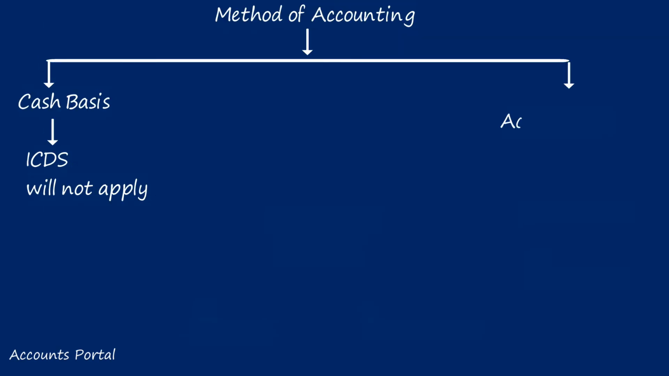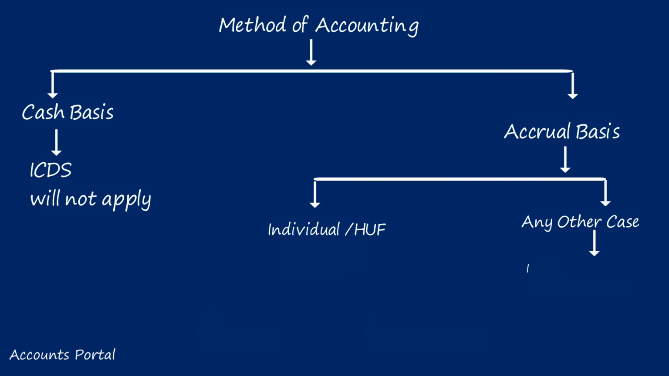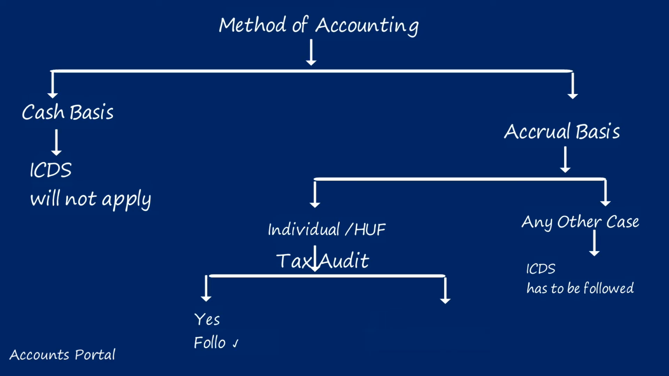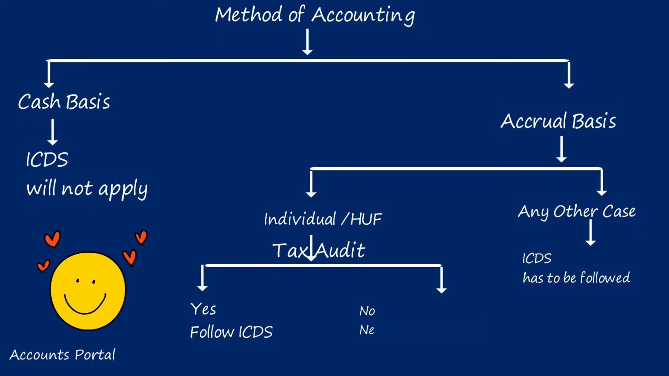For accrual basis, the assessees are divided into individual or HUF, and any other case. Any other case, for example company, firm, LLP, AOP, BOI: ICDS has to be followed. If you are an individual or a HUF earning PGBP income on accrual basis, then we will check whether you are a tax audit case in the current financial year under section 44AB. If yes, you have to follow ICDS. If you are not a tax audit case, you need not follow ICDS. ICDS has to be followed even if the assessee follows the presumptive taxation system.